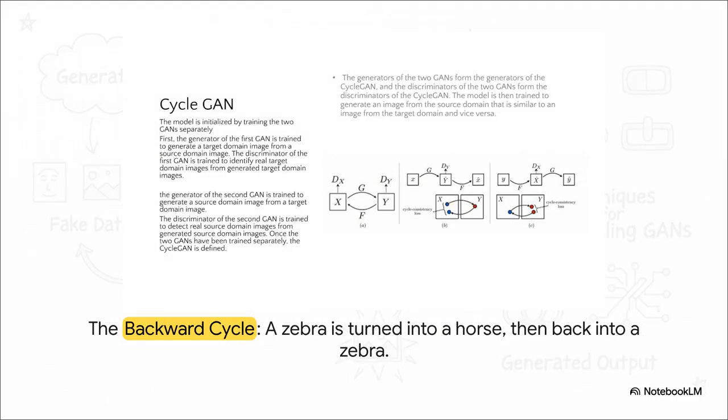And here's the key. This is all happening in both directions at the same time. While that's going on, we're also running the backward cycle. We take a real zebra, Y, and give it to generator F to make a fake horse. Then we feed that fake horse right back to generator G to try and reconstruct the original zebra. By learning both of these translations at once, the model has no choice but to find a real, meaningful connection between the two sets of images.